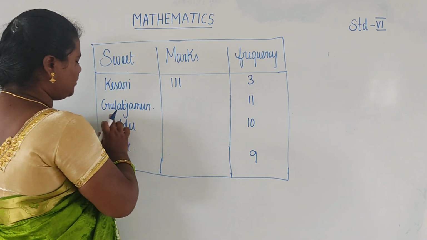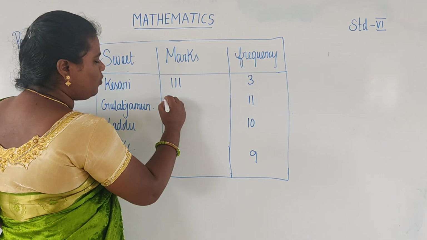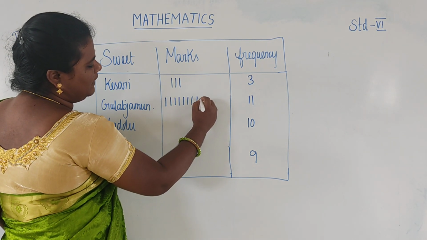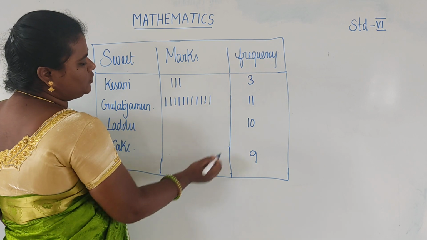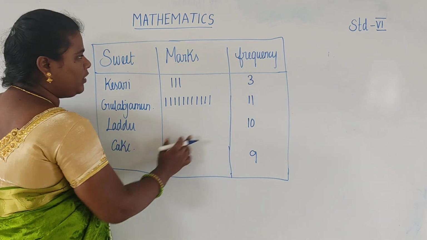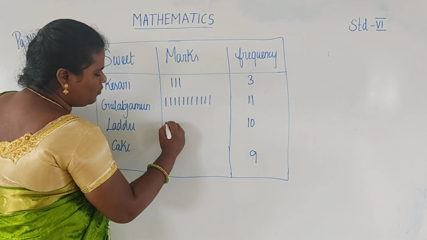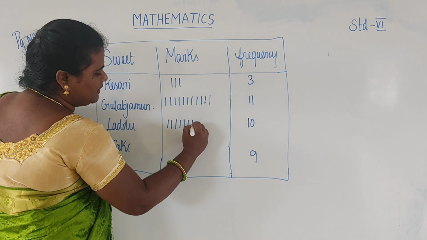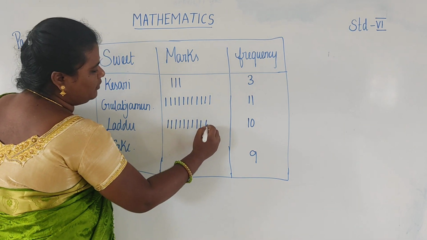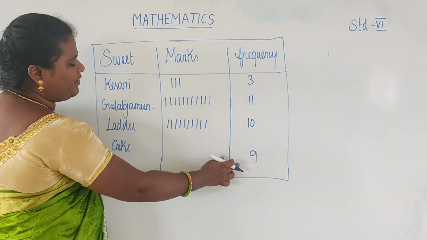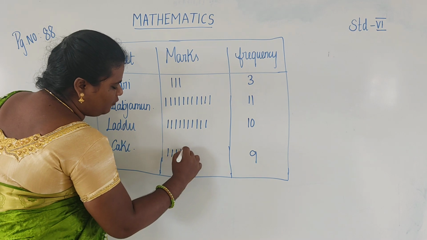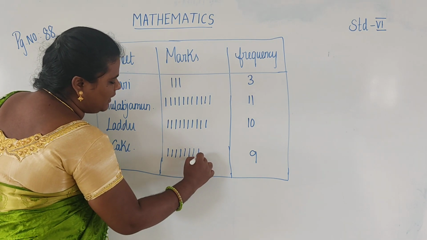And gulab jamun is 11, so 1, 2, 3, 4, 5, 6, 7, 8, 9, 10, 11. The third one, laddu, is 10 marks. And the cake frequency in marks is 1, 2, 3, 4, 5, 6, 7, 8, 9.